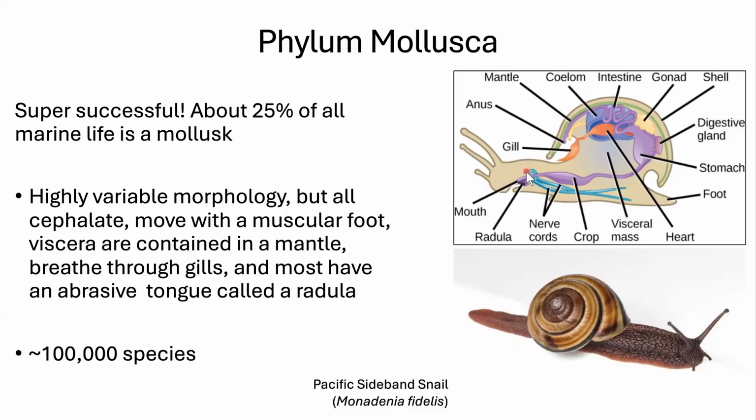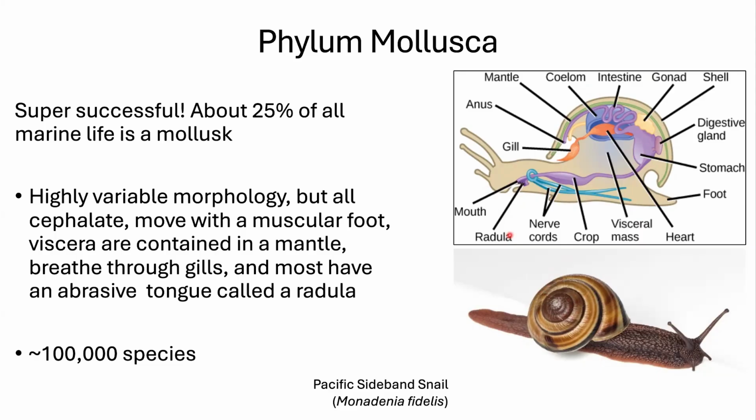Then it's going to have a mouth with a specialized tongue called a radula. That radula is like, you know how a cat's tongue is rough? Think even rougher, and it scrapes. So they scrape their food off and roll it into their stomach. They don't bite, they scrape. So they scrape with their sandpaper tongue.